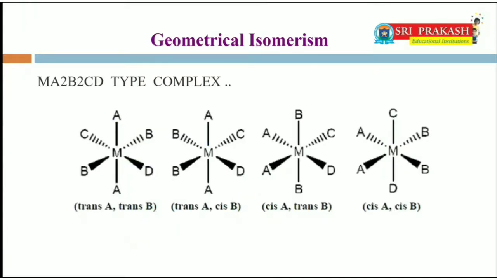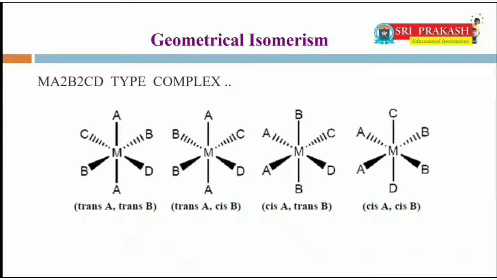Ma2B2CD type complex. In this, trans A, trans B means A are in trans positions, B are in trans positions. Trans A cis B, A are in trans positions, B are in cis positions.